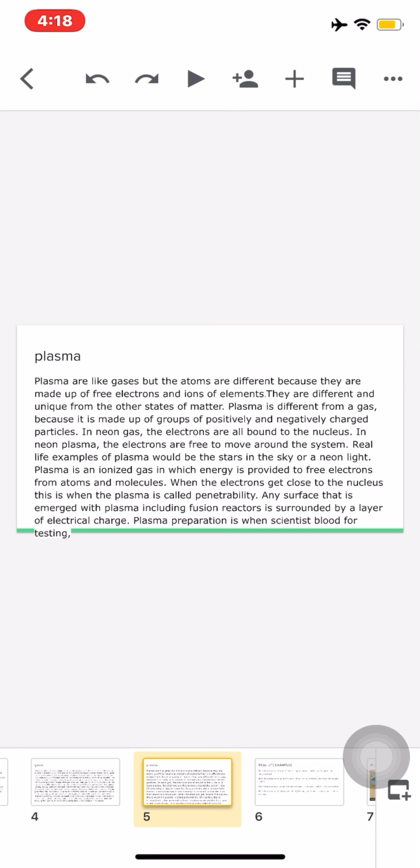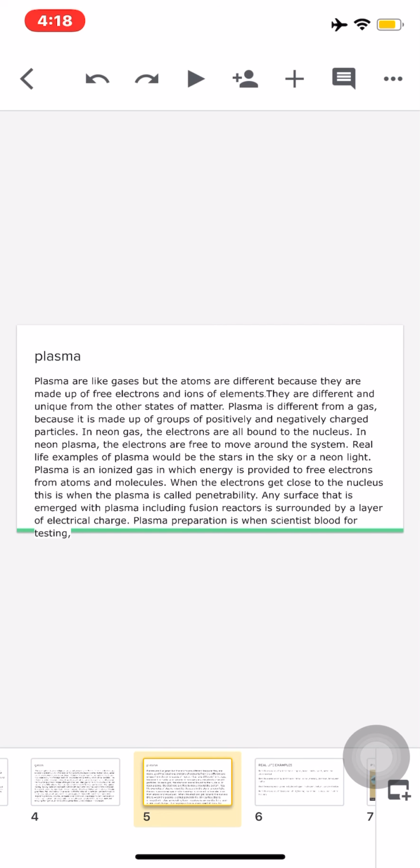Plasma. Plasma is like a gas, but the atoms are different because they are made up of free electrons and ions of elements. They are distinct and unique from the other states of matter. Plasma is different from a gas because it is made up of groups of positively and negatively charged particles. In neon gas, the electrons are all bound to the nucleus. Real life examples of plasma would be stars in the sky or a neon light.